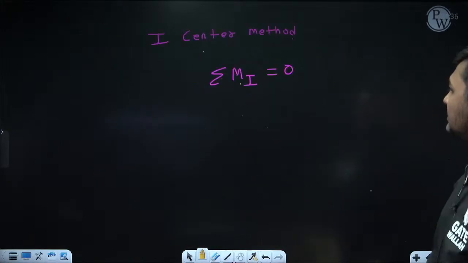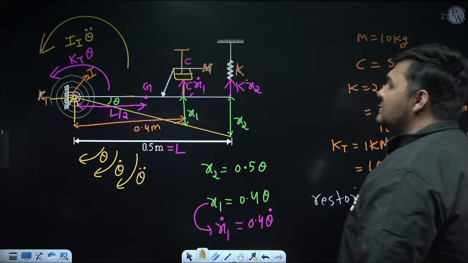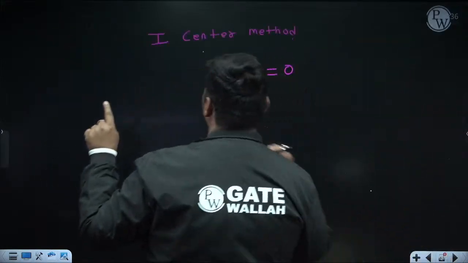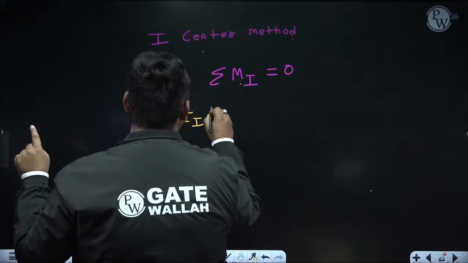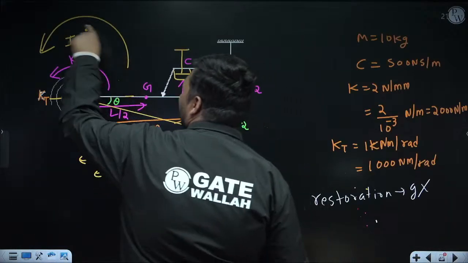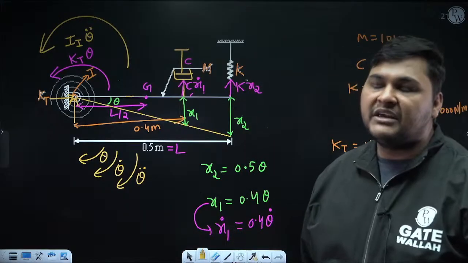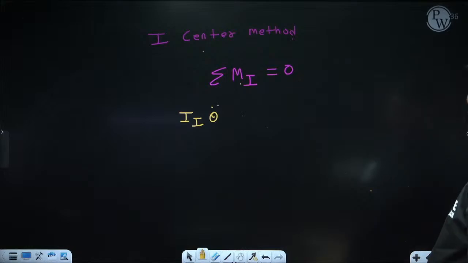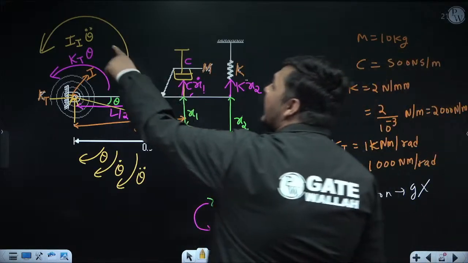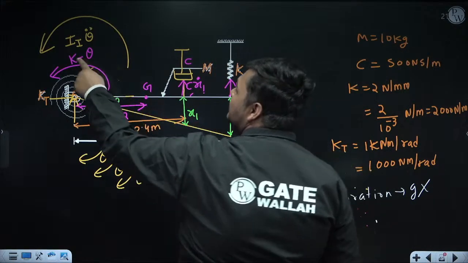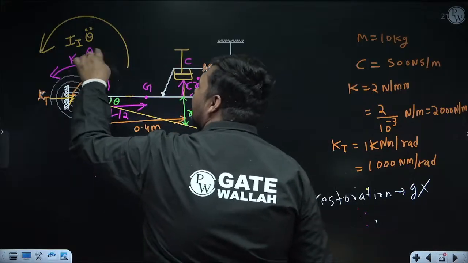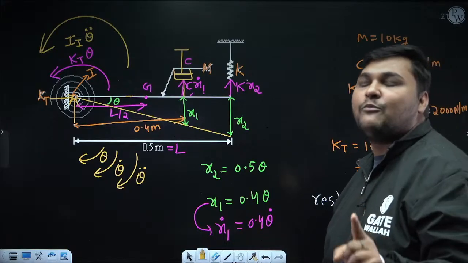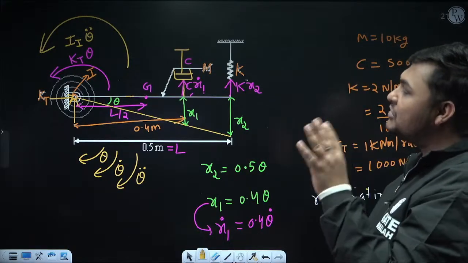So now I am using this equation, one by one. First I am taking this inertial moment, I about I theta double dot. It is already a moment, so it will come as it is in the moment equation. And its direction is anti-clockwise. Whatever direction comes first, I am taking that as positive. So if I am taking anti-clockwise positive, take clockwise negative. Now don't say, sir, it is acting at I center, so its moment will be 0. My friend, it's not a force. It is already a moment, that's why it is coming as it is. If it is a force, then I will use the formula: force into perpendicular distance is a moment. But it is already a moment.